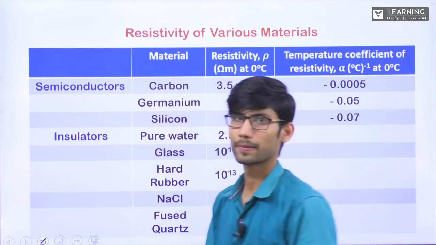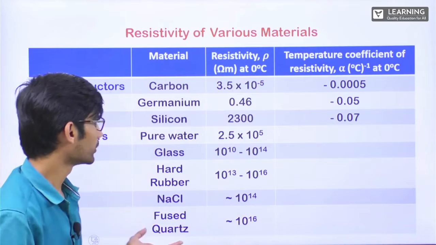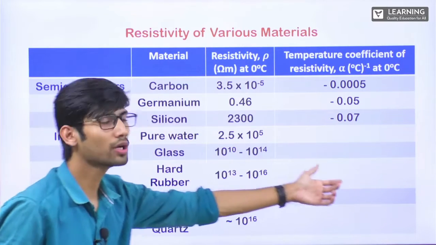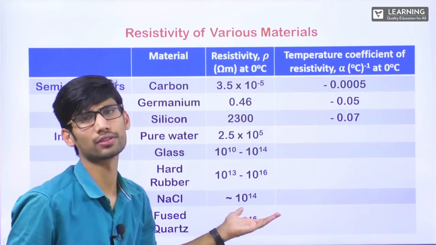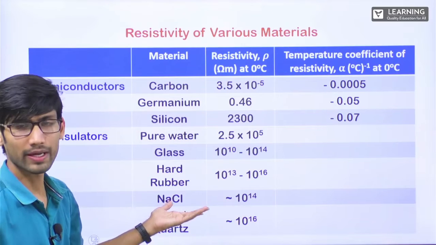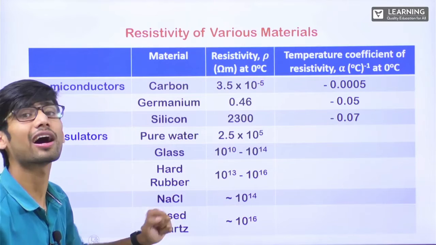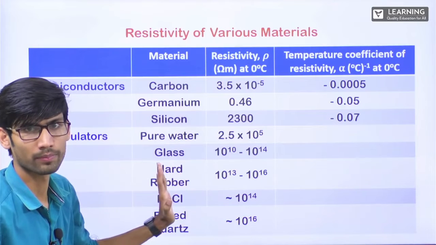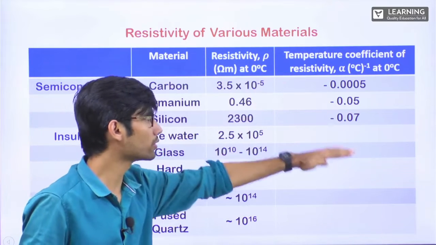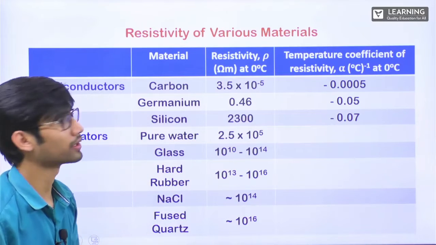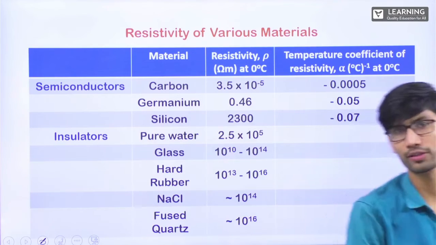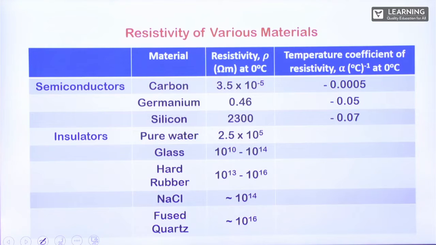If you want, you can take a screenshot of this. Here they don't have any temperature coefficient because they are anyways insulators which have highest resistivity, which will not allow current to flow through them. So they do not have any temperature dependence on resistivity. If you want, you can take a screenshot of it. I'll go out of the screen and count till 3. 1, 2, 3. All right.